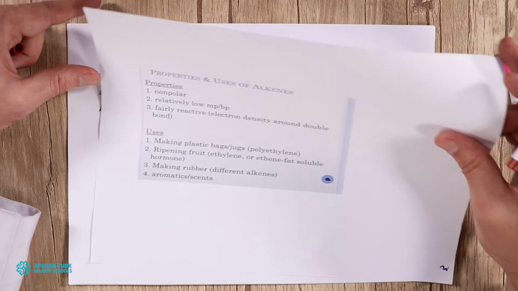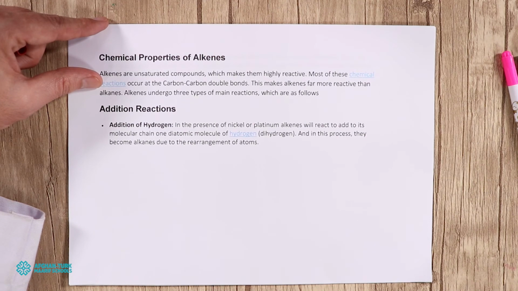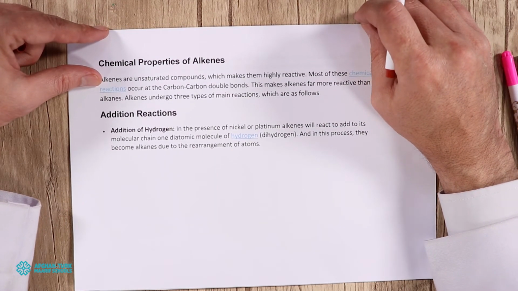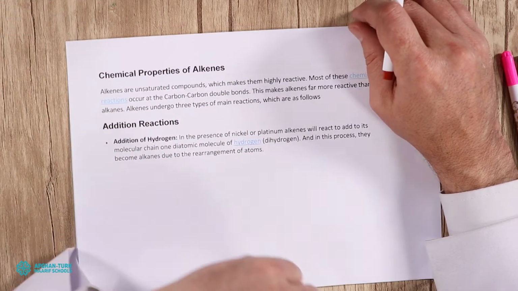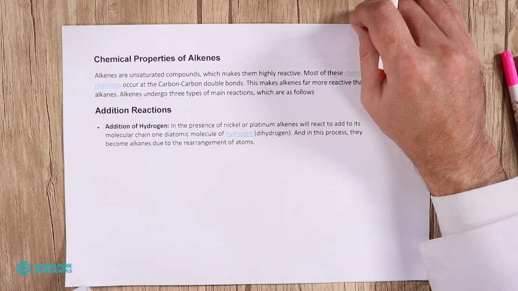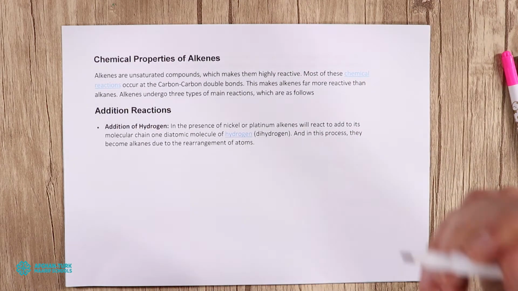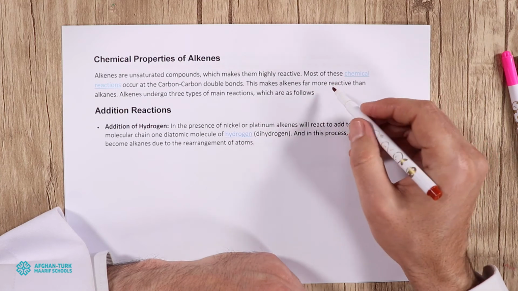Next we will talk about their chemical properties. Alkenes are much more reactive compared to the alkane family. Why are they much more reactive? Because of the double bonds between the carbon atoms.